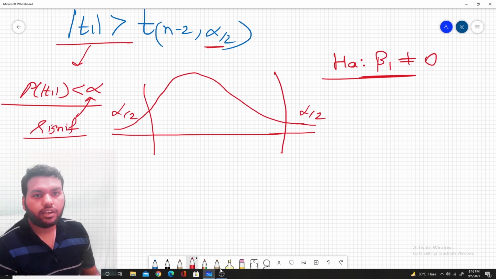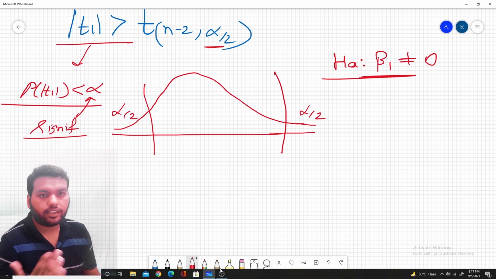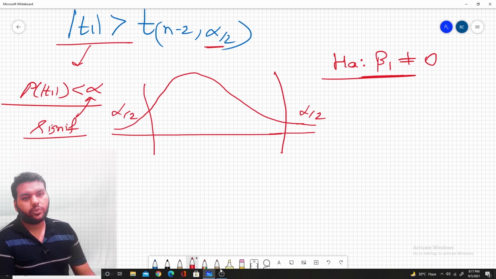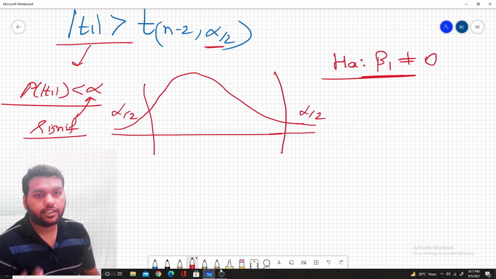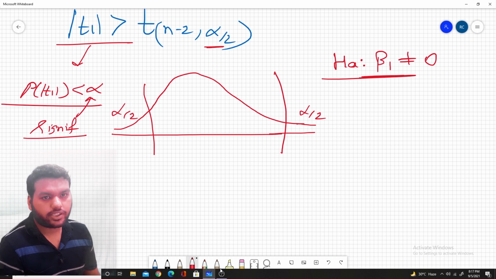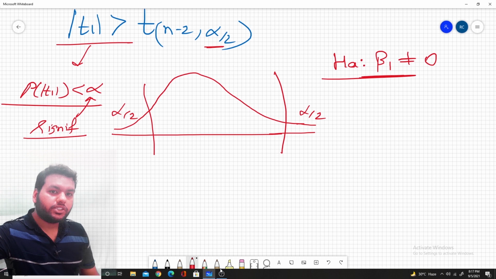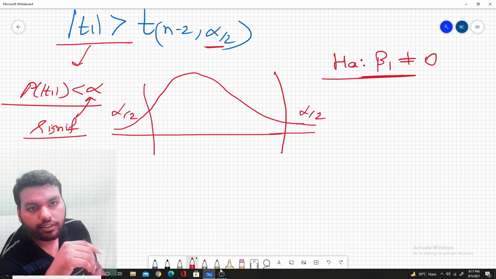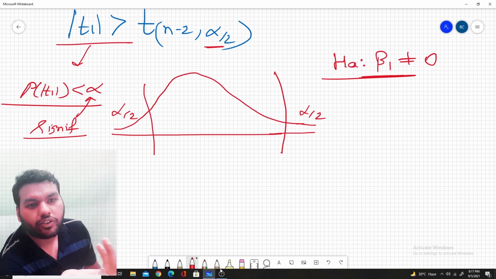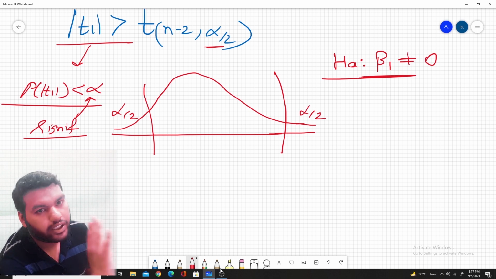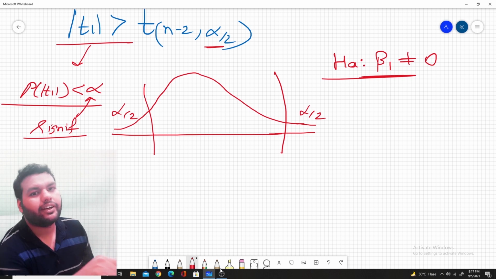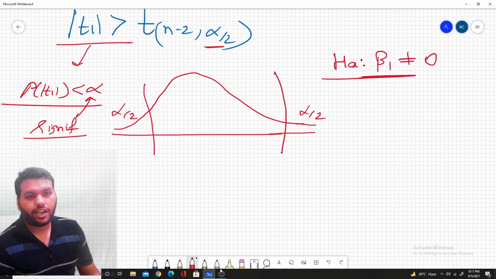So if our t statistic follows the t distribution with n minus 2 degrees of freedom, we are rejecting the null hypothesis, and we are assuming there is some relationship between the response and predictor. So if the error does not follow the normal distribution, then this t statistic which we are defining does not follow the t distribution. There is an impact here if your error does not follow the normal distribution.